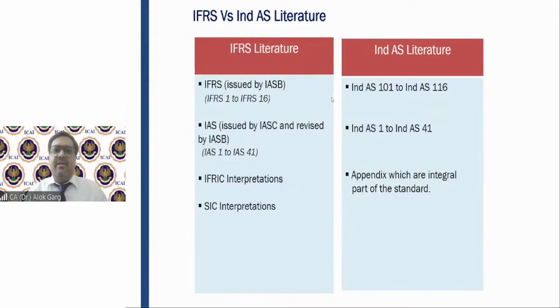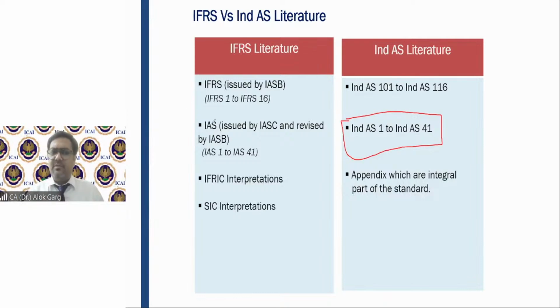Back, students. Now I'll talk about the IND AS literature, and how it has been drafted. In total, we have 39 Indian Accounting Standards, right? At the first place, you will find IND AS 1 to IND AS 41. Globally, as I told you, there are two names: one is IFRS, another one is IAS.